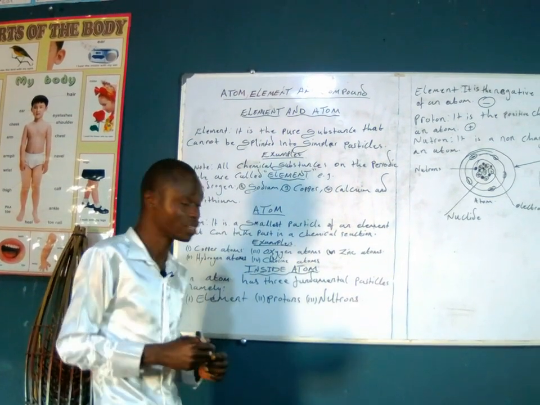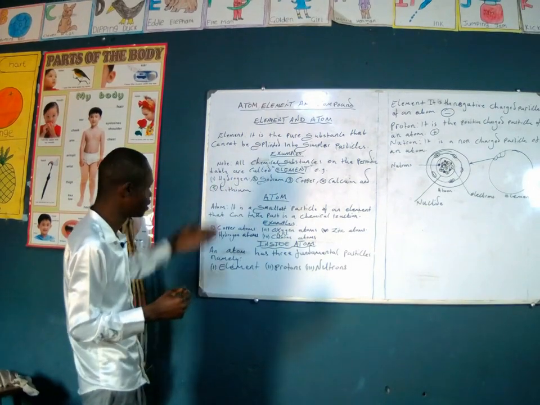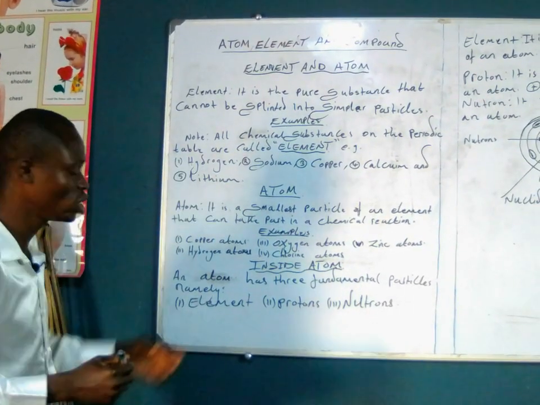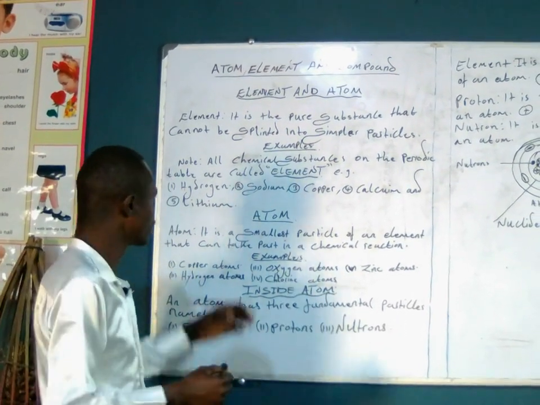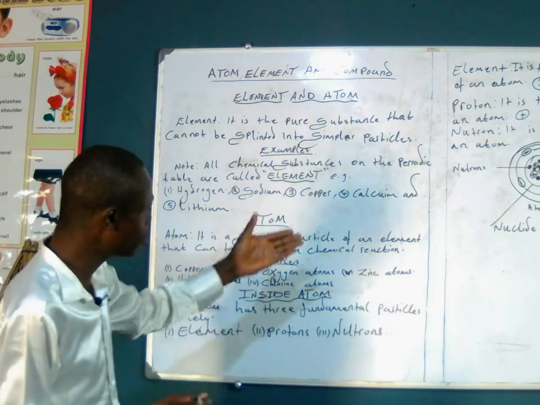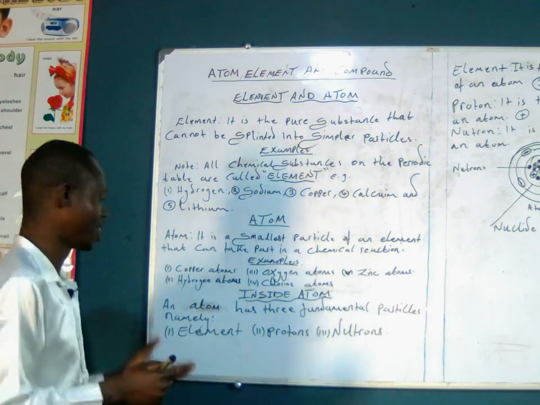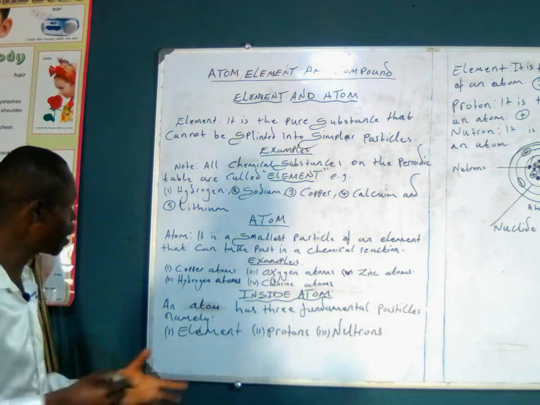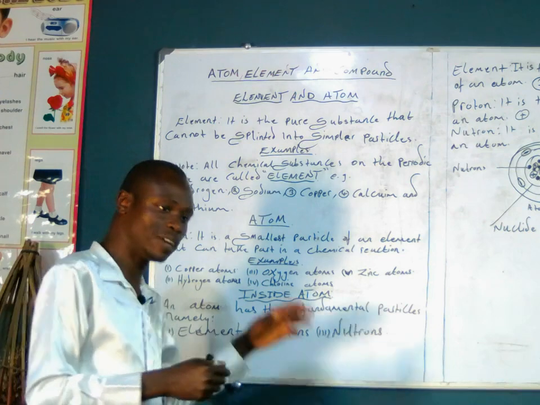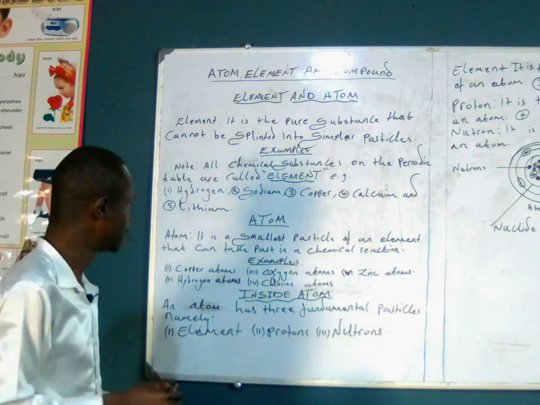I hope you have understood. Then we have the ones that I've just displayed here. We have hydrogen, it is an element. Then we have also sodium. Apart from sodium, we have copper, then we have calcium, then we have lithium. So these are 5 examples that I've listed of what we call an element.